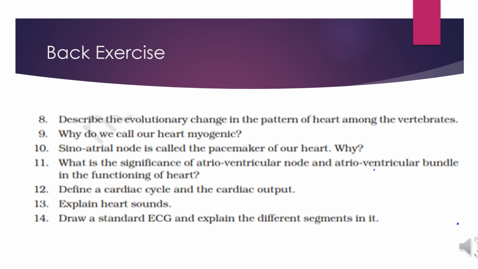And cardiac output, we all know, is the amount of blood pumped by the heart per minute. Just like the heart beats 72 times per minute and pumps out approximately 70 ml of blood during each beat. Therefore 72 into 70 is equal to 5040 milliliters, roughly 5 liters. It's the cardiac output.